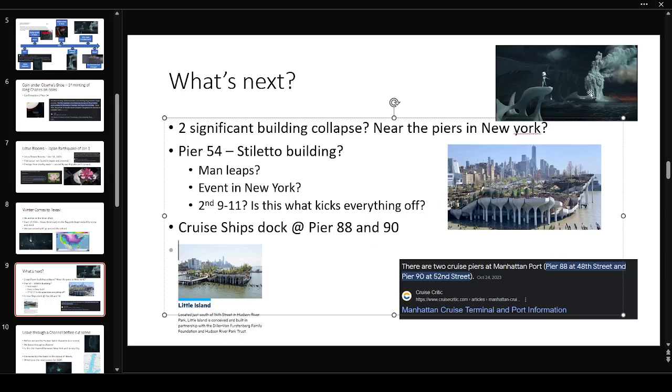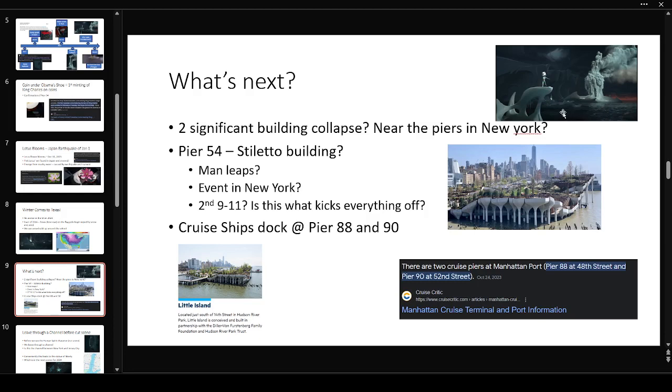So this collapsing of the building seems to be just behind the cruise ships. So I would be expecting it to be upward, Pier 99, somewhere up there. So my prediction, there will be another building collapse, which I think is going to be an FF.